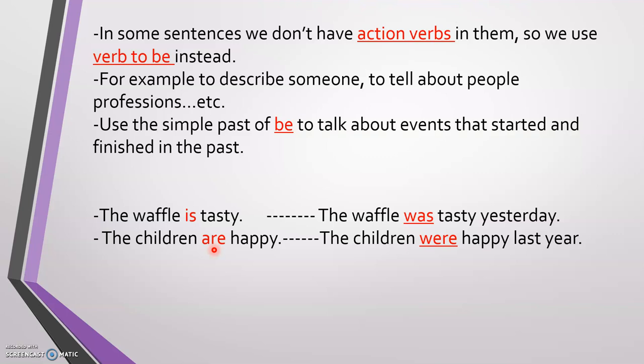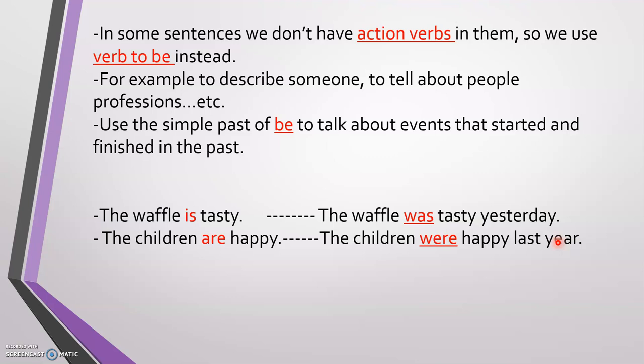Now, if I want to talk about something in the past, for example, yesterday I ate a waffle, so I want to describe how the waffle was. So is will change, it will be was. So the waffle was tasty yesterday. We don't say the waffle is tasty yesterday. No, we use was. The children were happy last year. They were happy last year. I'm describing something in the past.